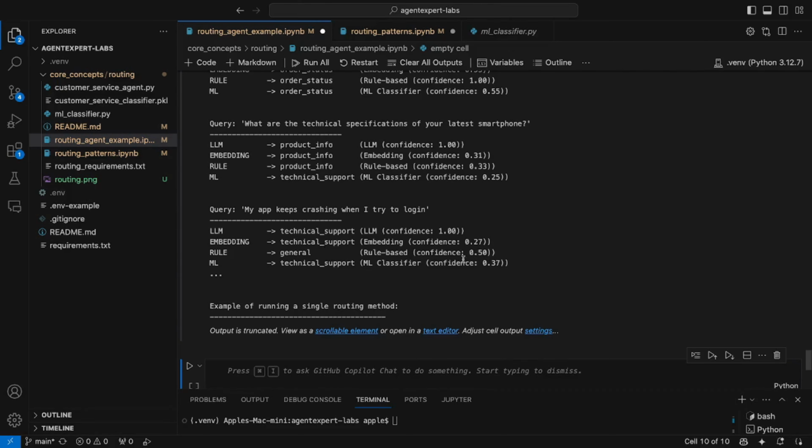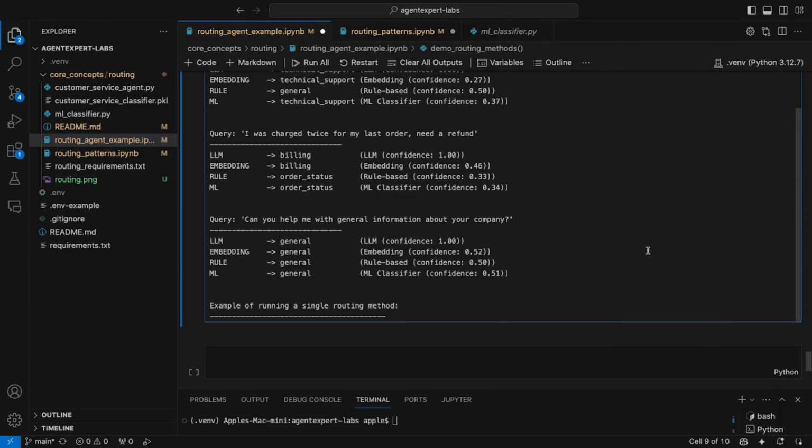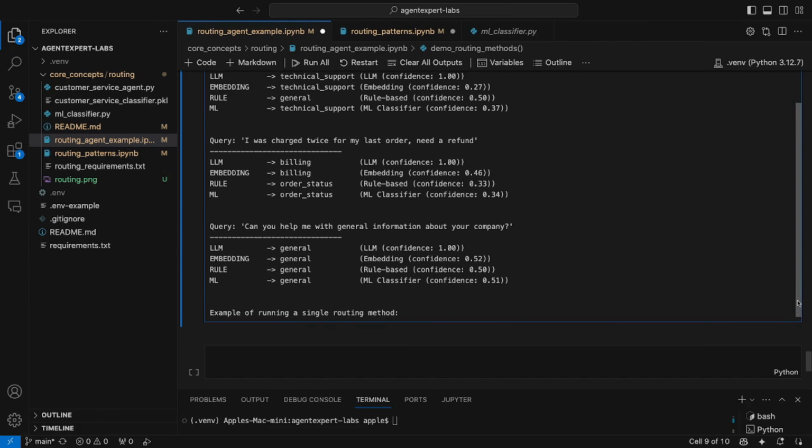This is a bit of a misnomer, but in general the LLM, embedding and machine learning models have all got it right, although you see varying confidence scores here. The confidence score has to do with the training data. The more training data you have, the better confidence scores you'll get, at least with the embedding model, because of the precision.